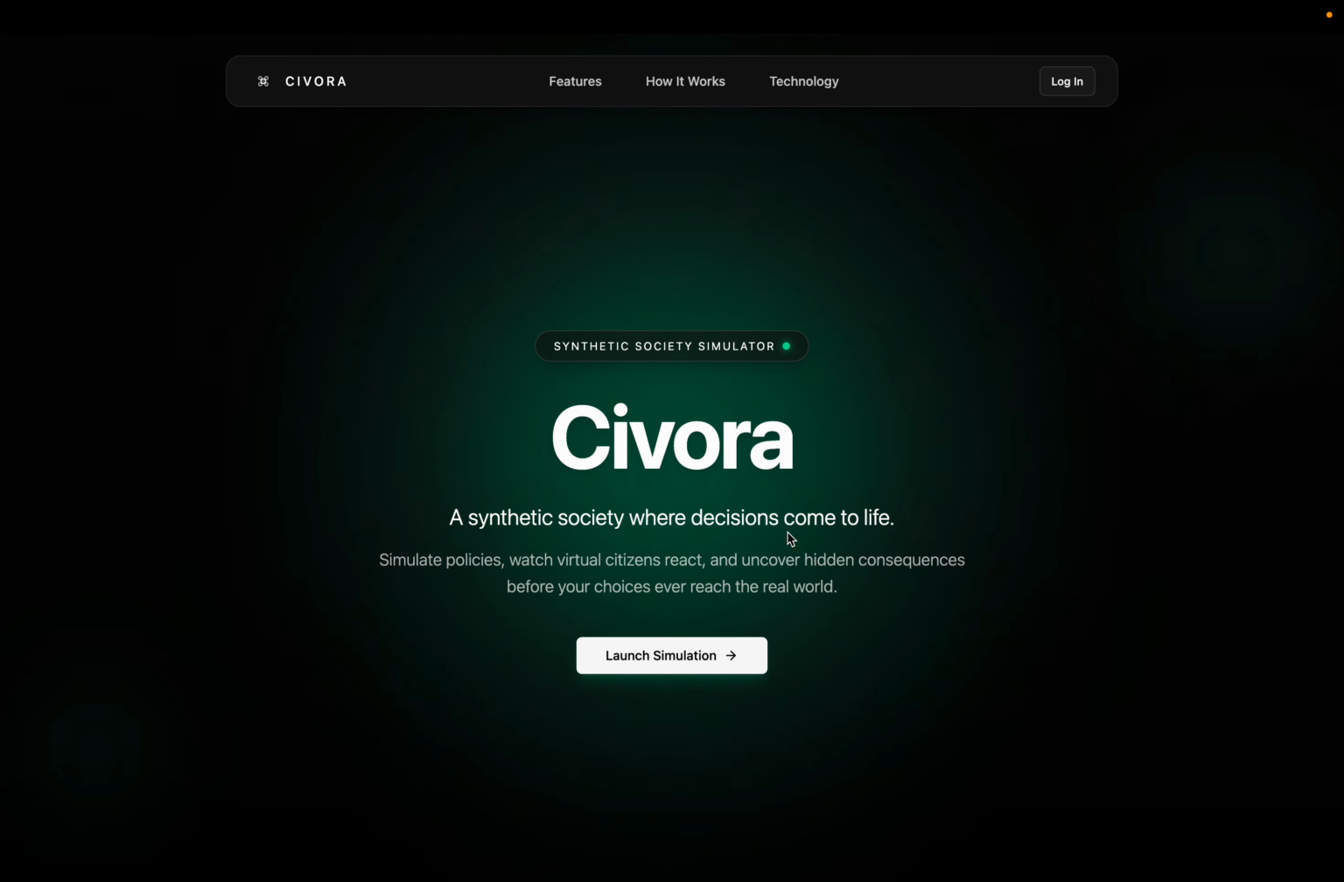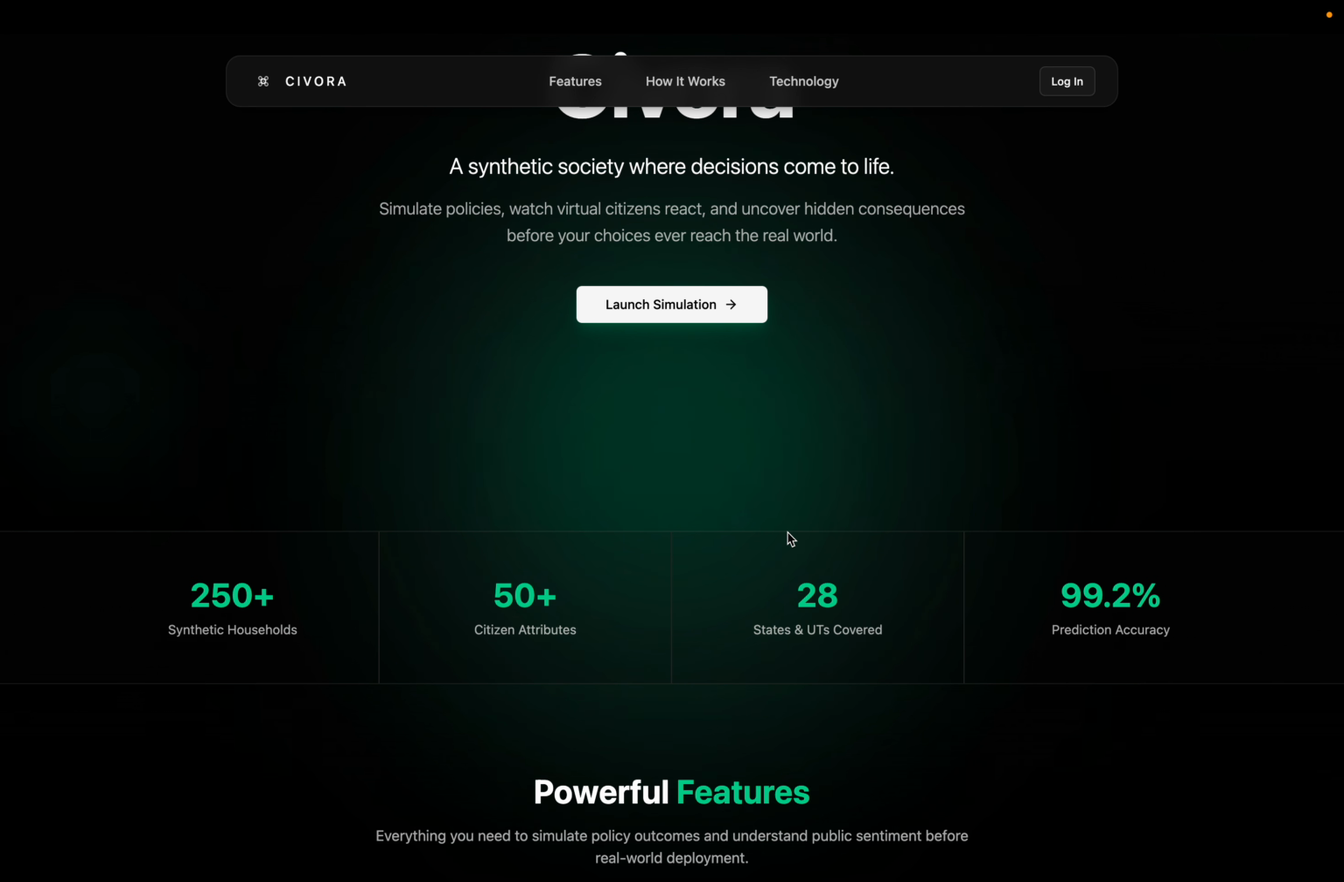So, what is Civora? Civora simulates synthetic Indian citizens with realistic parameters spanning demographics, socioeconomic status, etc. The system employs a hybrid intelligence approach, combining rule-based cognitive models with some agents to predict individual policy response. Each virtual citizen processes policies through multi-layered cognitive levels that we have built.